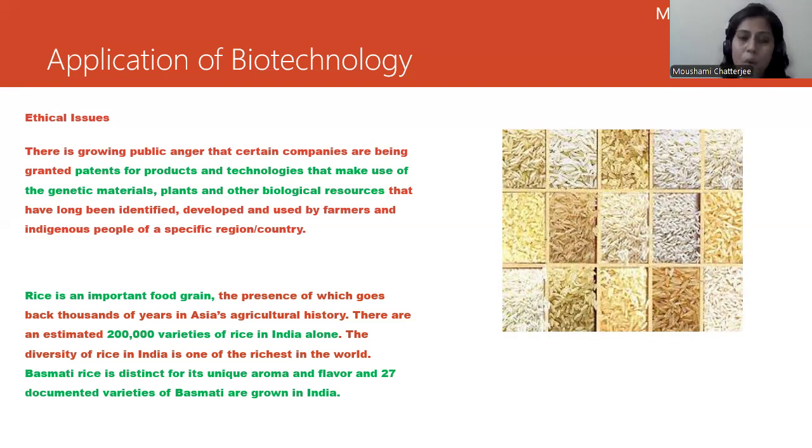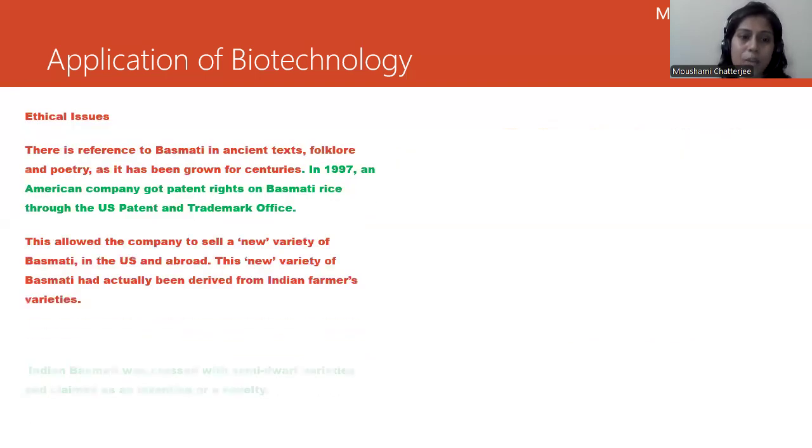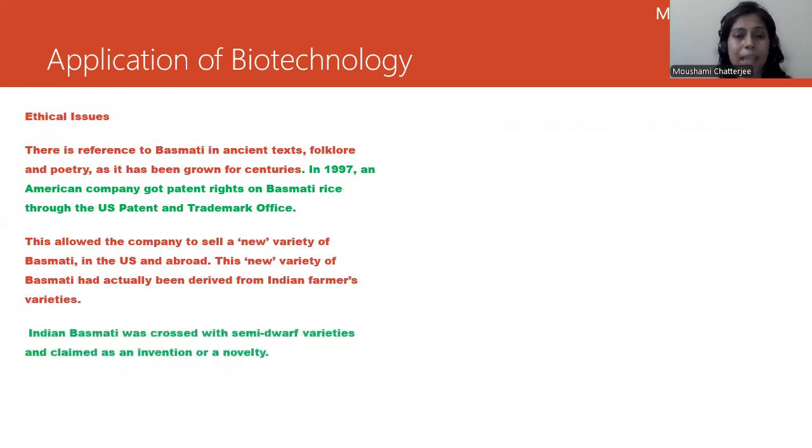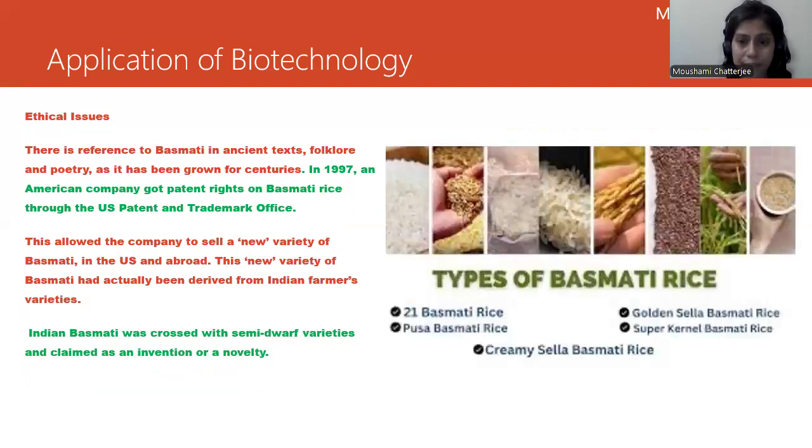So what happened was there is an incident here which we need to understand. A US company in 1997 in America tried to patent the basmati rice through the US Patent and Trademark Office. They tried to patent it, but basmati rice was grown in India. They had just developed a new variety by crossing the Indian basmati with semi-dwarf. Now that was the question.